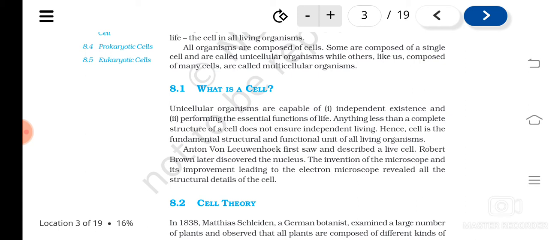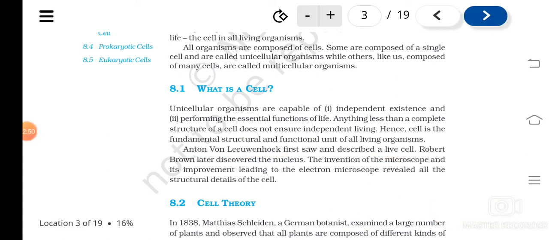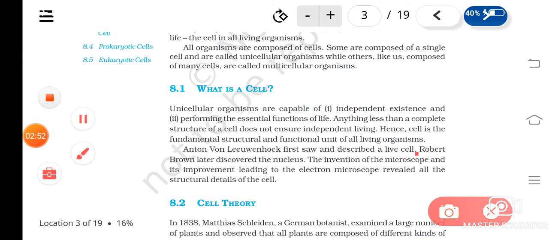You have learned that a cell was first discovered by Robert Hooke, and the living cells were first observed by Anton van Leeuwenhoek. Understood? Then Robert Brown observed the nucleus for the first time.